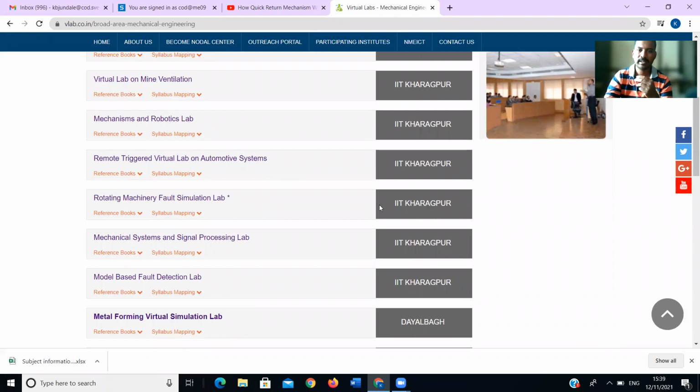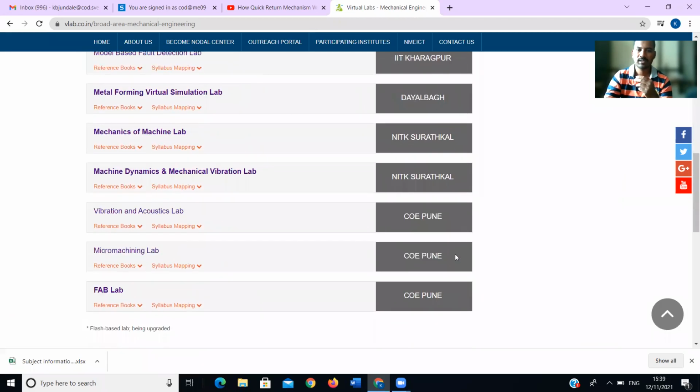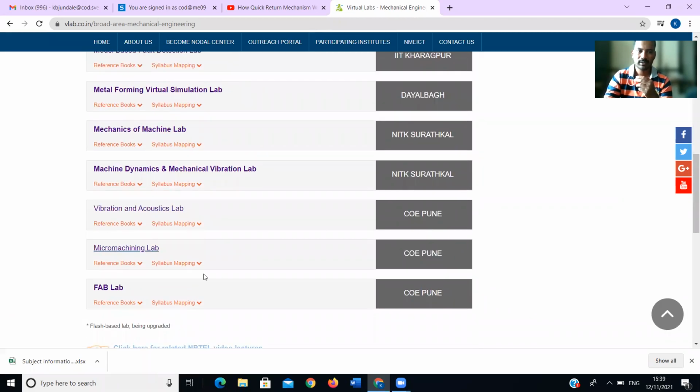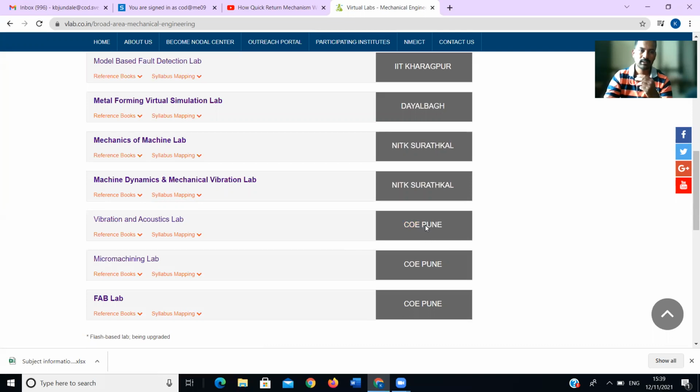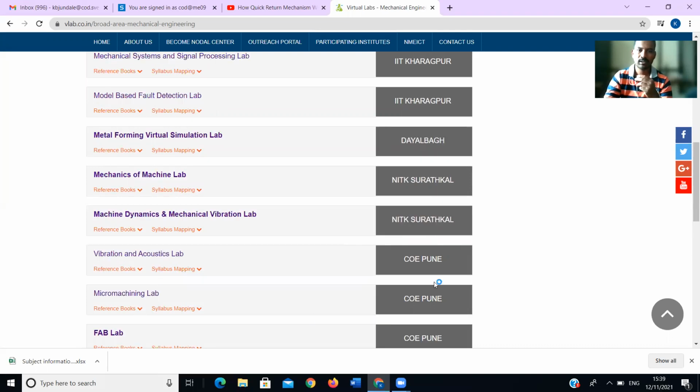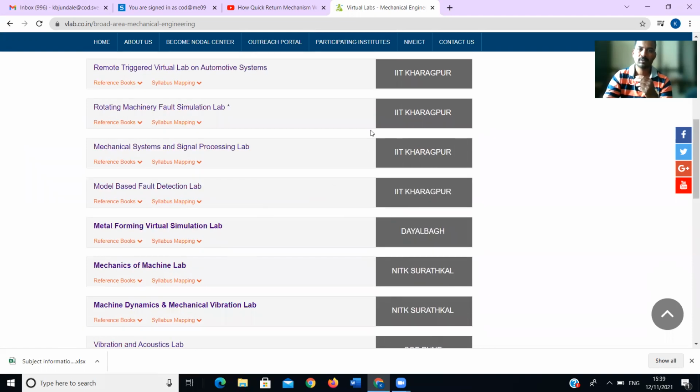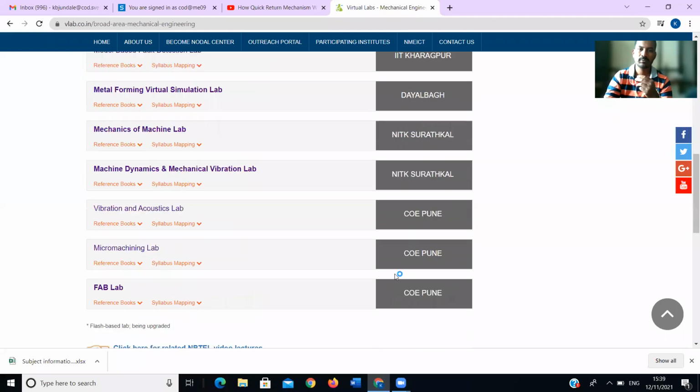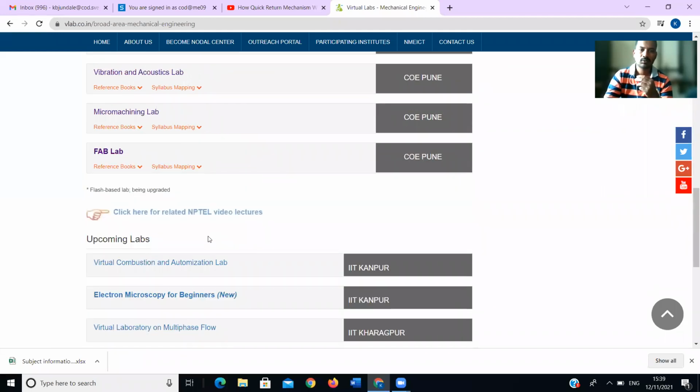Many IITs, NITs and colleges have developed laboratories. For example, Fab Lab is developed by COE Pune, College of Engineering Pune. Some laboratories are prepared by the College of Engineering Pune, and other IITs and NITs.